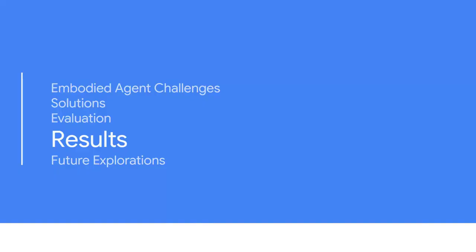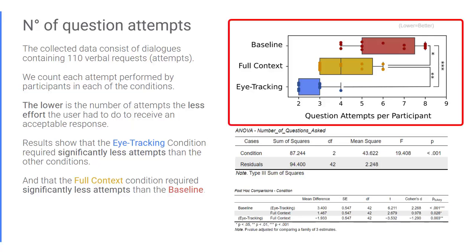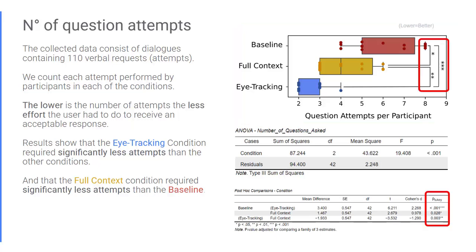Results. We started our analysis by looking at the variance of the number of attempts per participant across conditions. This plot shows the average number of attempts per participant across conditions. Lowest numbers are better as they indicate fewer attempts and therefore less effort to reach the acceptable question. We can see significant difference across all three conditions.